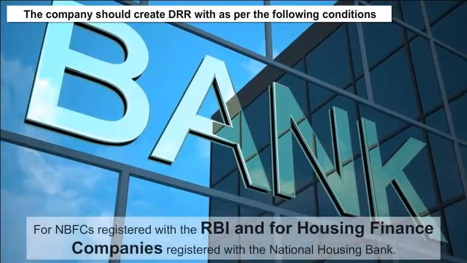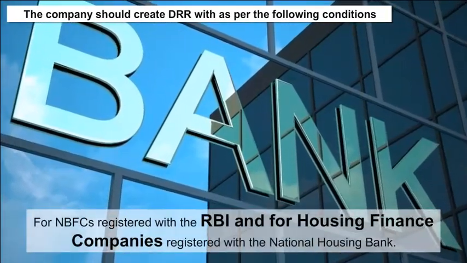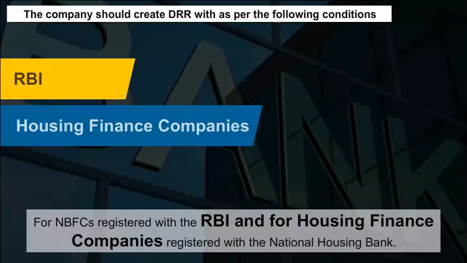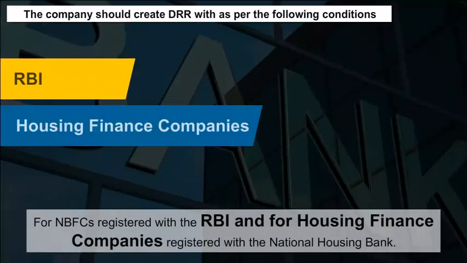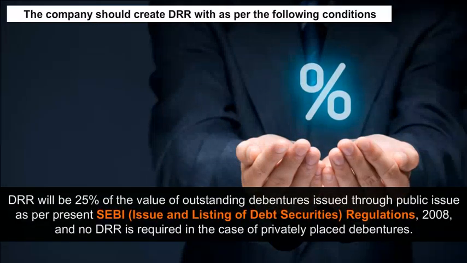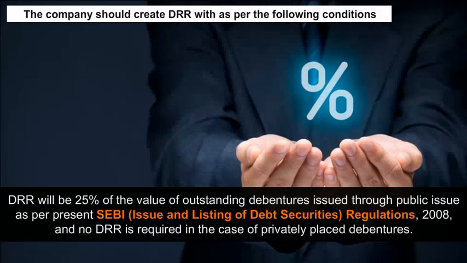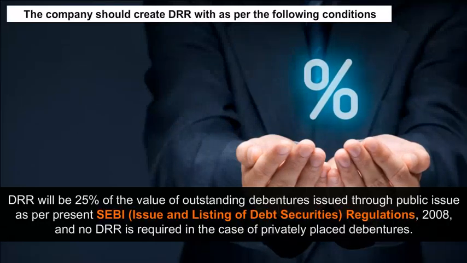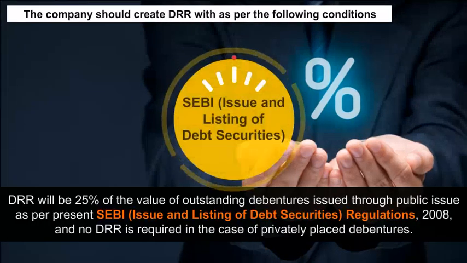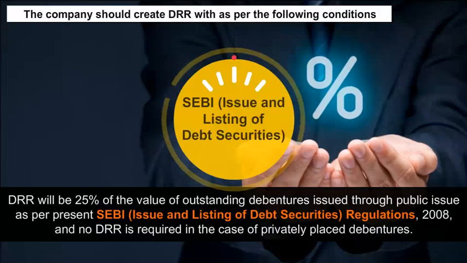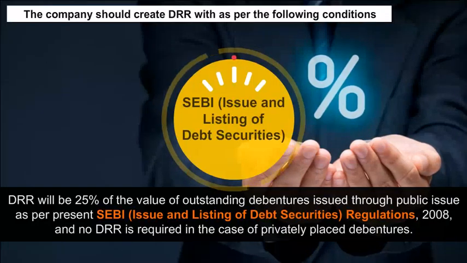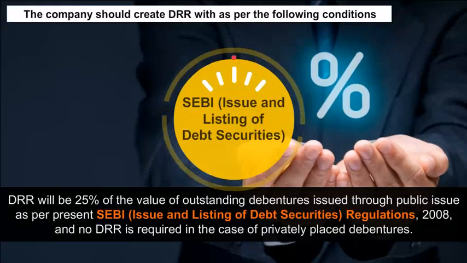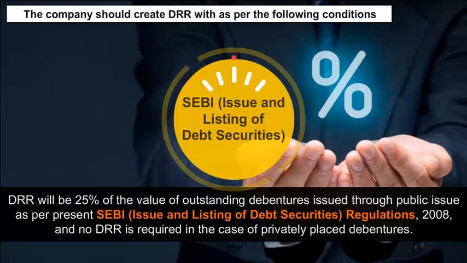2. For NBFCs registered with the RBI and for housing finance companies registered with the National Housing Bank, DRR will be 25% of the value of outstanding debentures issued through public issue as per the SEBI (Issue and Listing of Debt Securities) Regulations 2008, and no DRR is required in the case of privately placed debentures. 3.